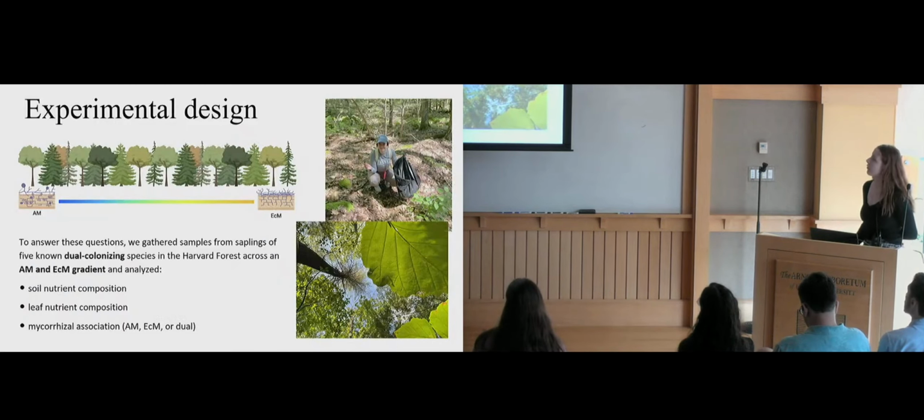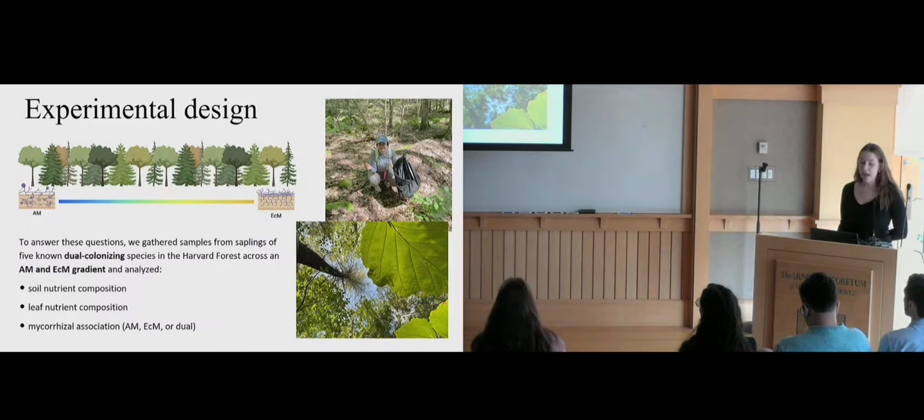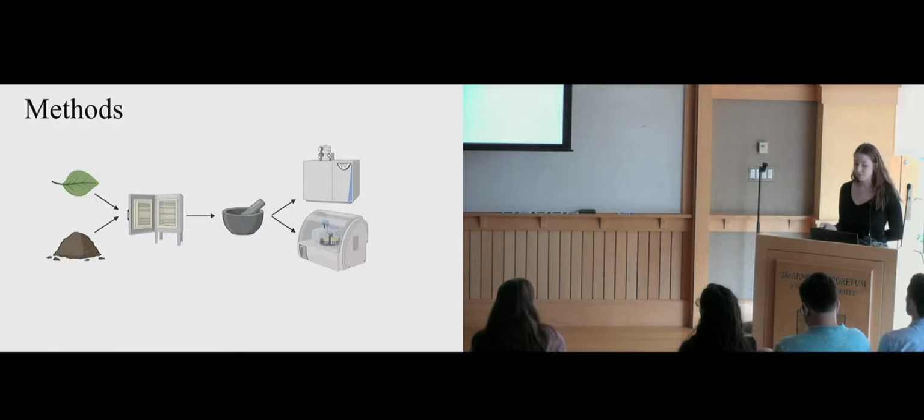And so for our experimental design, we gathered samples from 5 known dual colonizing species in the Harvard Forest across an AM to EM gradient, and we analyzed them for soil nutrient composition, leaf nutrient composition, and the mycorrhizal association.